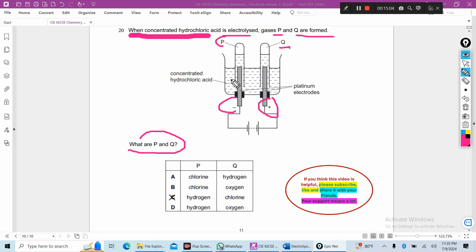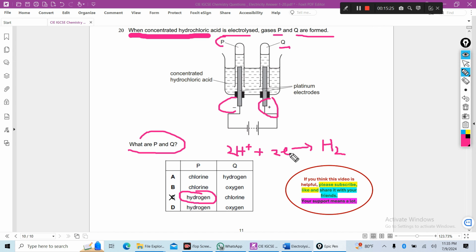At the cathode, hydrogen ion gains electrons to produce hydrogen gas. At the cathode a reduction reaction occurs.